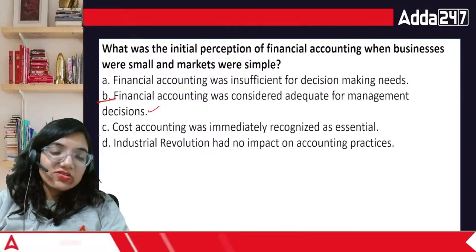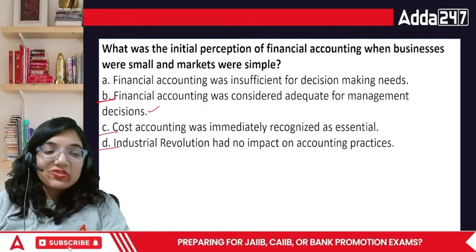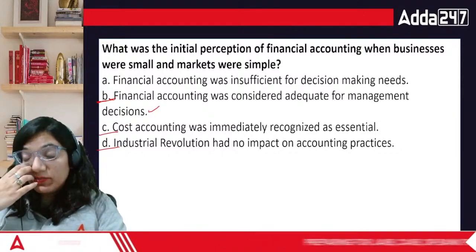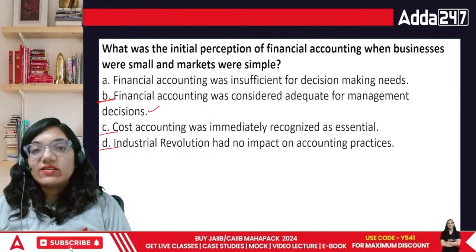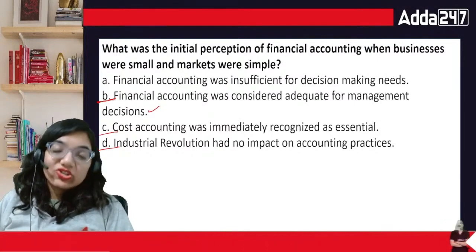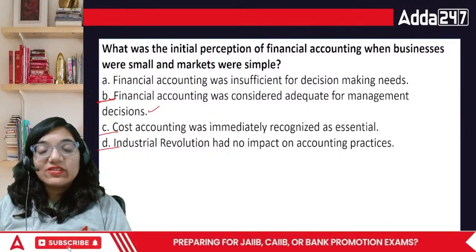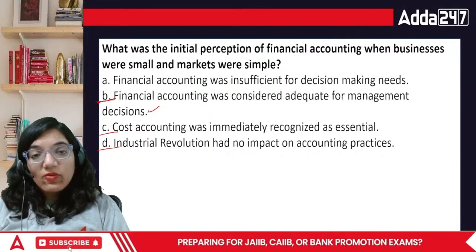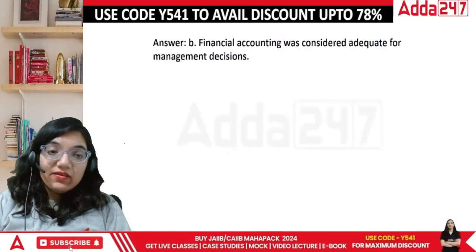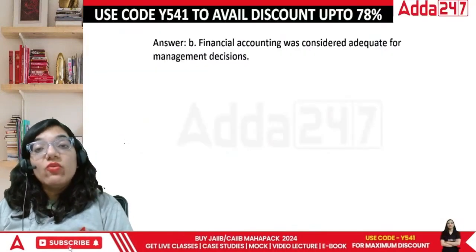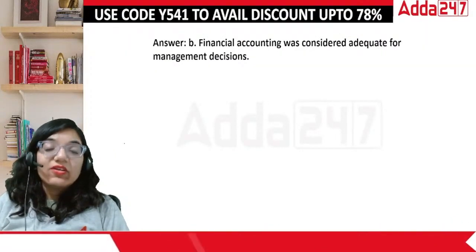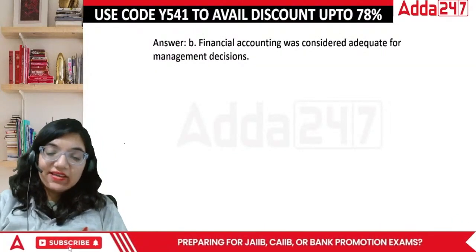Cost accounting was just not recognized at all, and the industrial revolution really didn't either. They had a major impact on the essential practices of the organization, because for cost of production, we had to calculate what amount we are spending on the cost, and then how we are making it work. So financial accounting was considered adequate for management decisions.